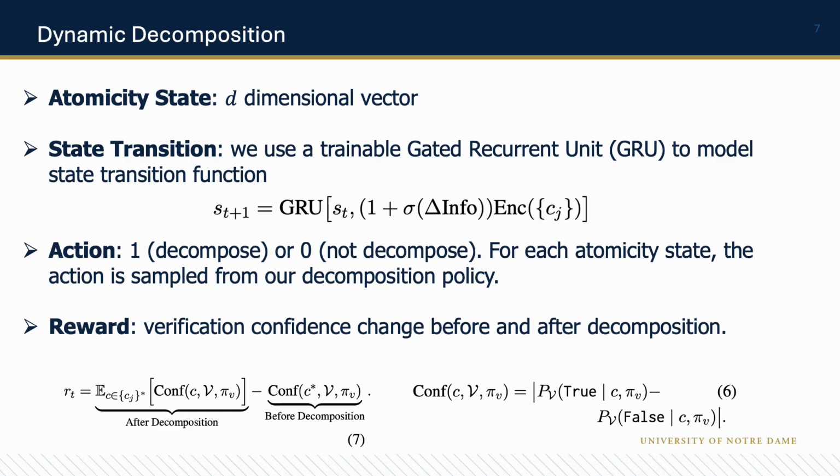Our reward is defined as the verification confidence change before and after decomposition, and the verification confidence measures how much certainty a verifier has in making a verification, which we found to strongly correlate with verification accuracy. This design encourages the policy to perform decomposition when the verifier is more confident in evaluating the factuality of generated subclaims.